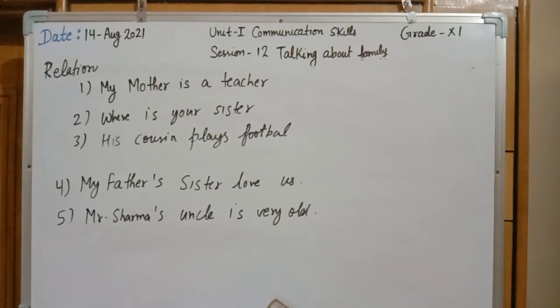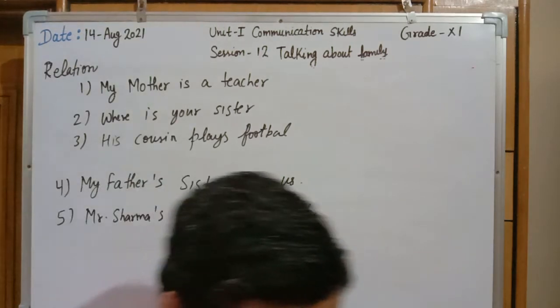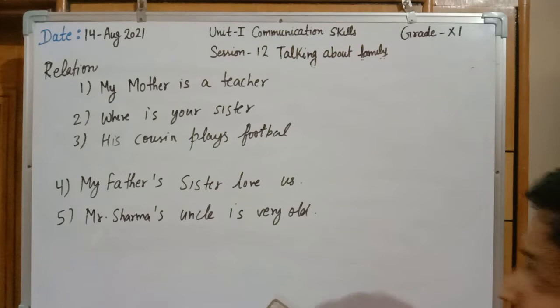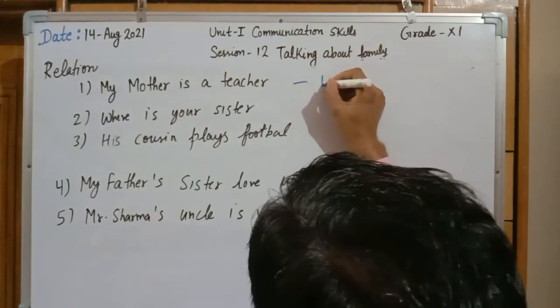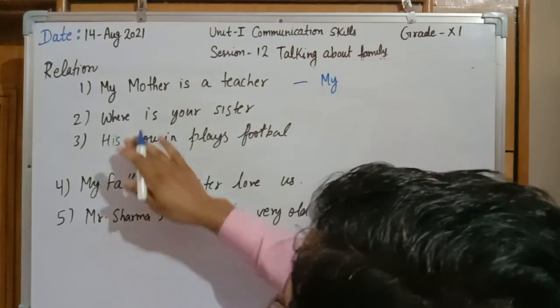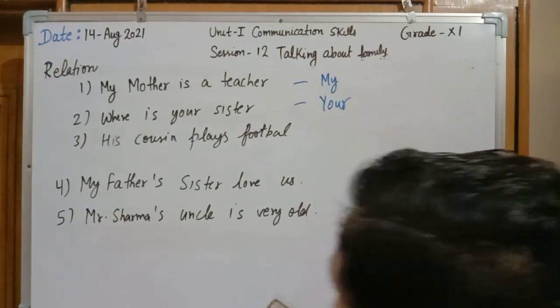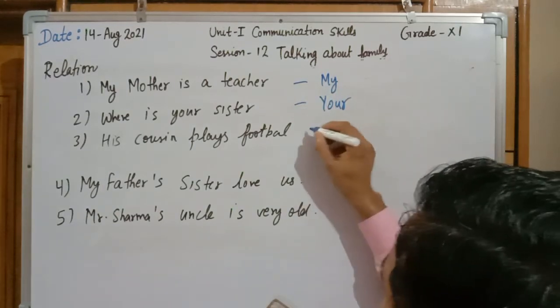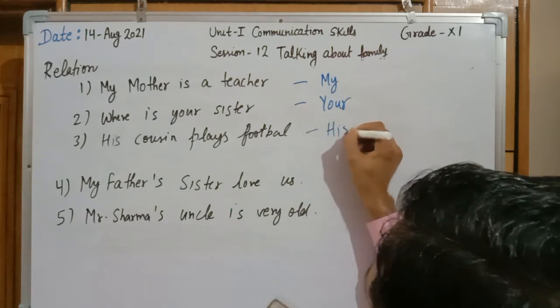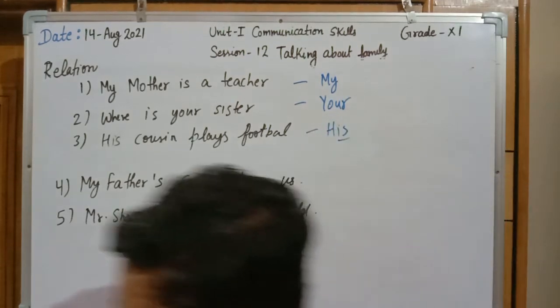According to the given statements, in the first statement, my mother is a teacher. Which word is connecting the relationship? The relationship is with the word my. Where is your sister? The relationship word is your. His cousin plays football. The relationship word is his.